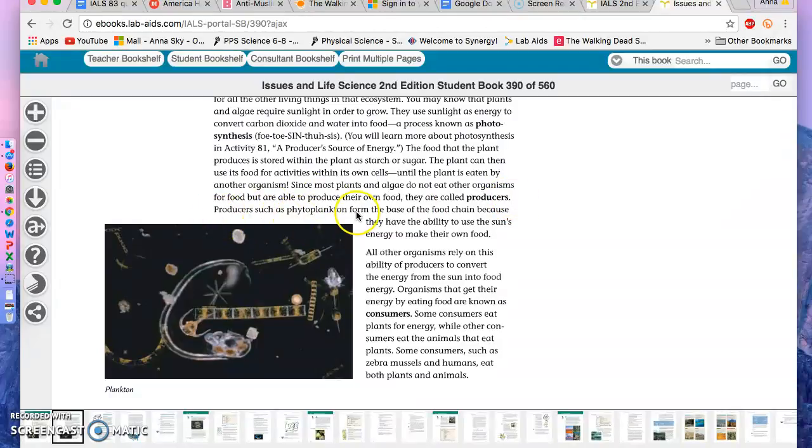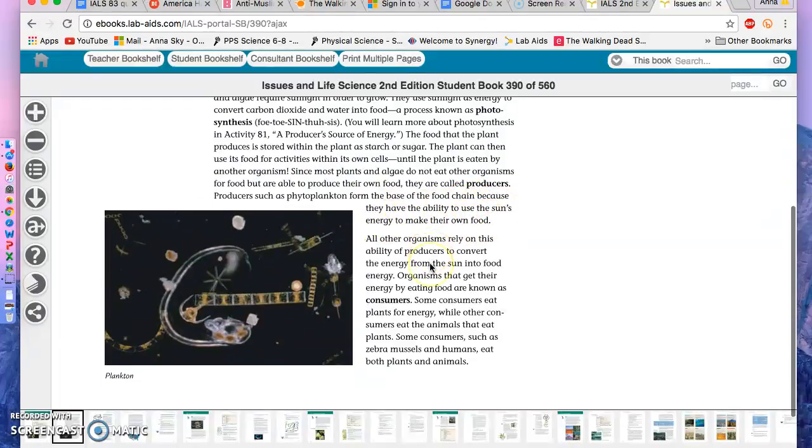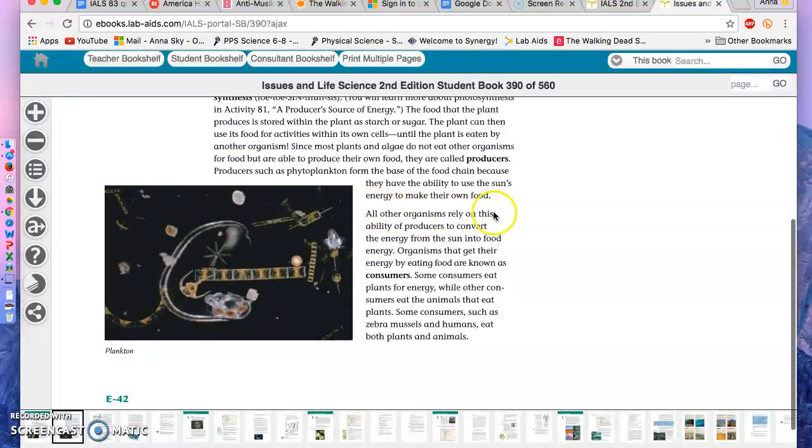Producers, such as phytoplankton, form the base of the food chain because they have the ability to use the sun's energy to make their own food. All other organisms rely on this ability of producers to convert the energy from the sun into food energy. Organisms that get their energy by eating food are known as consumers. Some consumers eat plants for energy, while other consumers eat the animals that eat plants. Some consumers, such as zebra mussels and humans, eat both plants and animals.